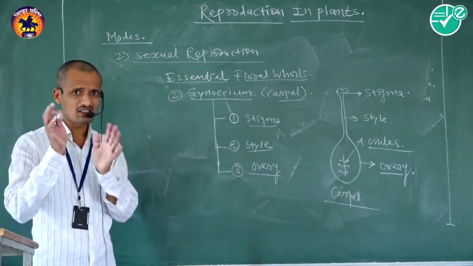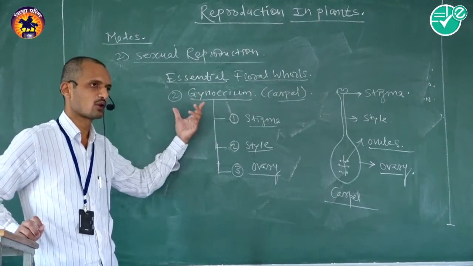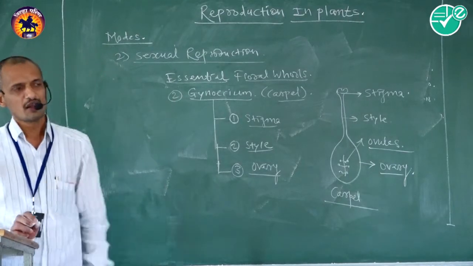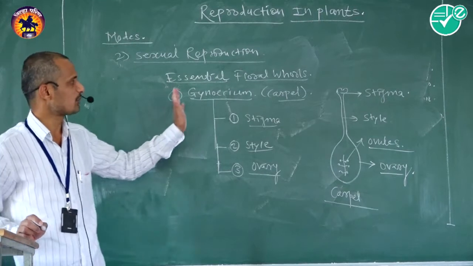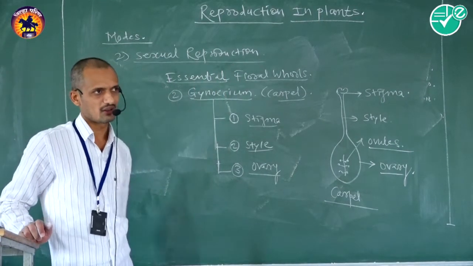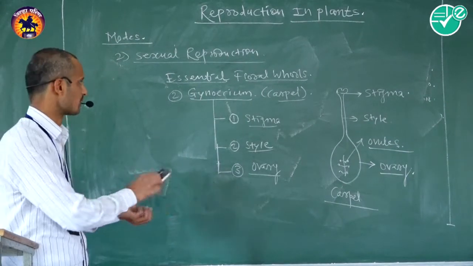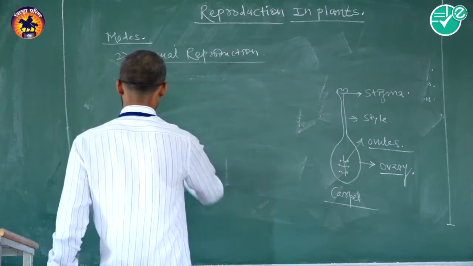That is the typical structure of a flower. This flower contains androecium and gynoecium, and both parts are commonly called essential floral whorls because they directly participate in sexual reproduction.